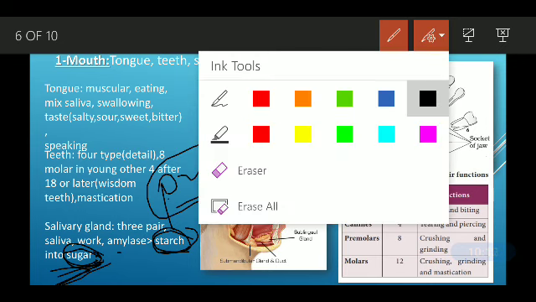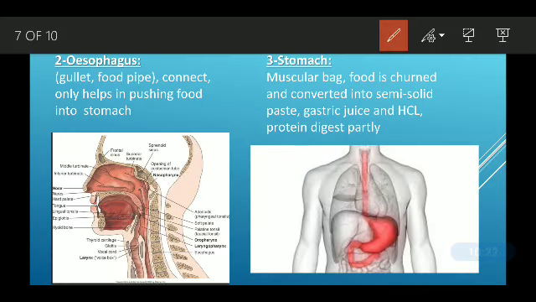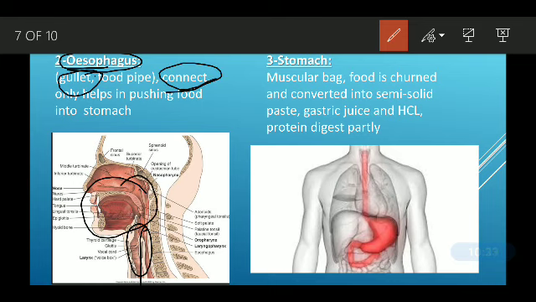Let's move. The next is the esophagus. The esophagus is also called the food pipe, or gullet. It connects the buccal cavity, the mouth cavity, with the stomach. Here we have the mouth cavity and here we have the stomach.